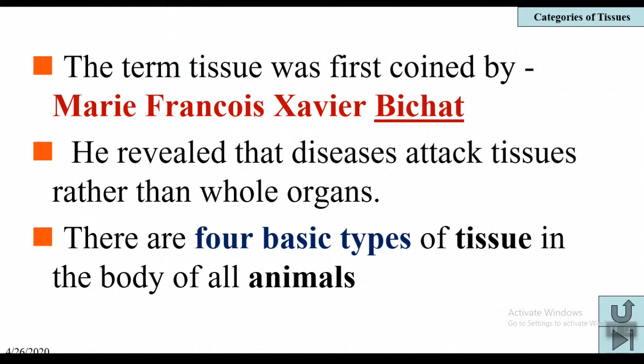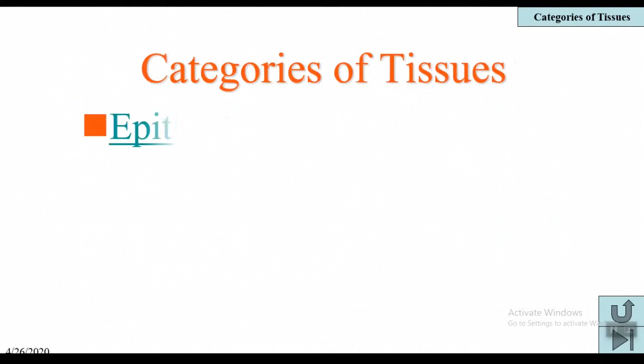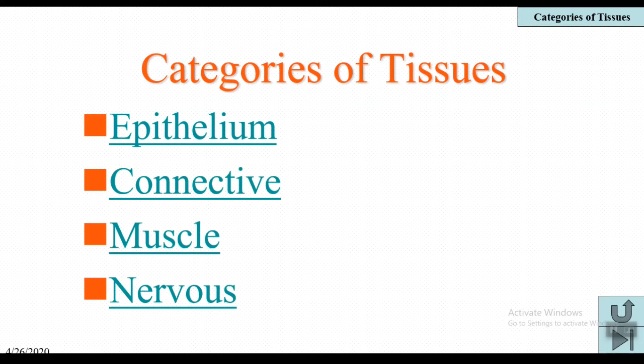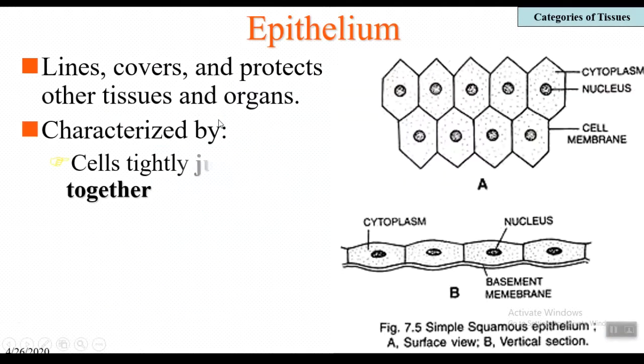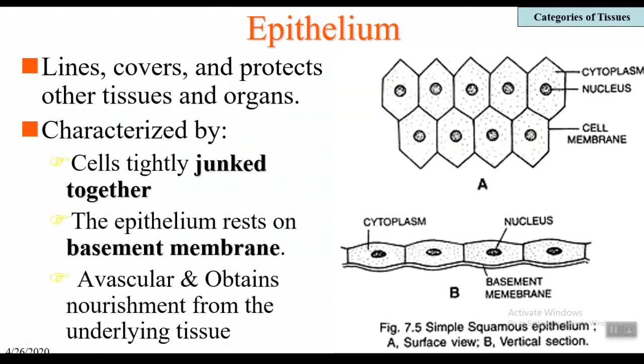There are four basic types of tissues in the body of all animals. They are the epithelial tissue, the connective tissue, the muscular tissue, and the nervous tissue. Let us discuss all these one by one. Epithelial tissue lines, covers, and protects other tissues and organs.